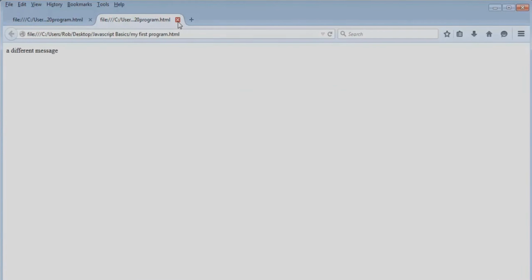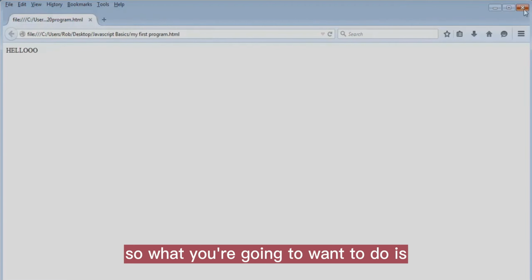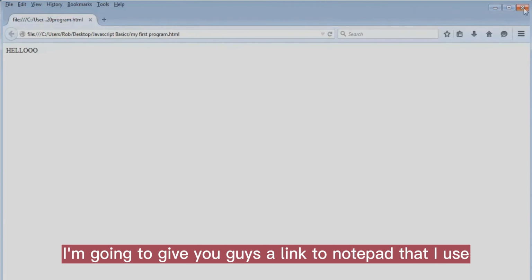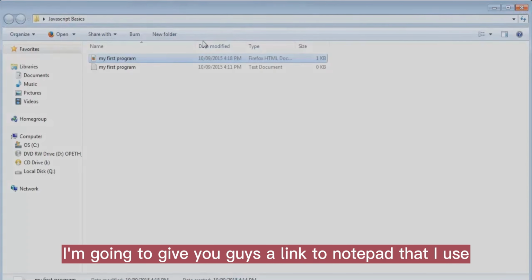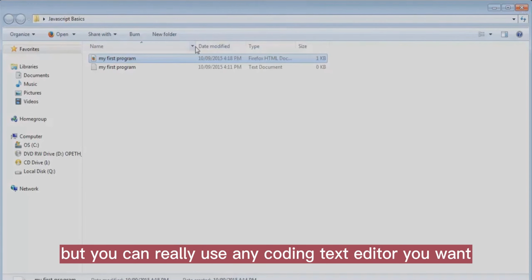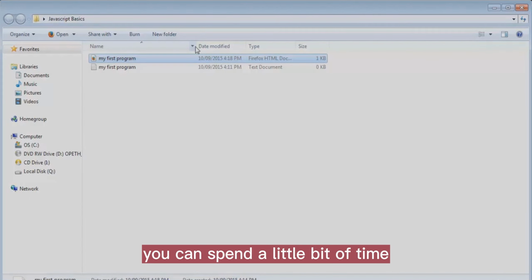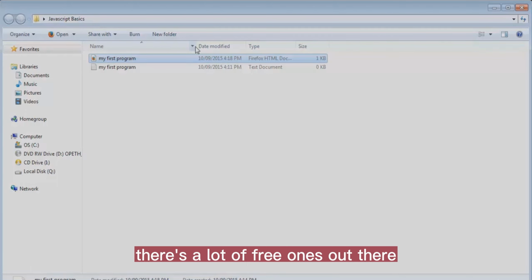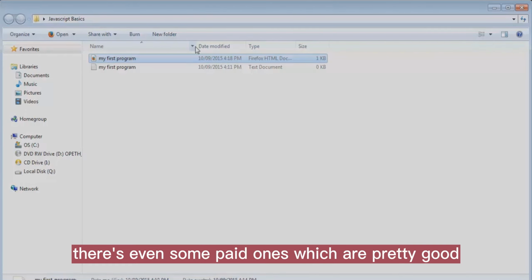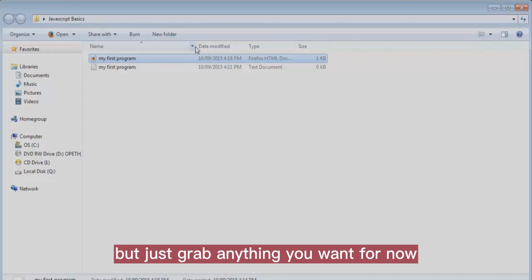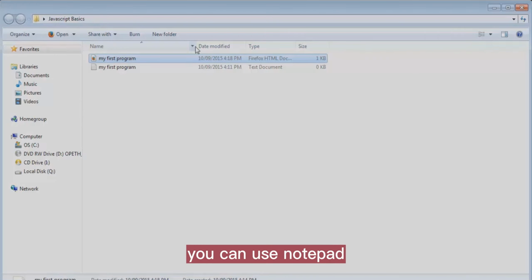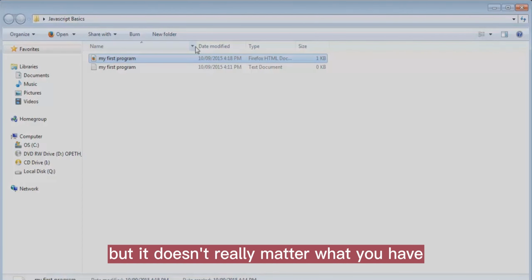We can enter the file, edit the file directly. So what you're going to want to do is get a text editor. I'm going to give you guys a link to Notepad++ that I use, but you can really use any coding text editor you want. You can spend a little bit of time looking at some options. There's a lot of free ones out there. There's even some paid ones, which are pretty good, but just grab anything you want for now. If you want to follow along with me throughout this course, you can use Notepad++, but it doesn't really matter what you have.